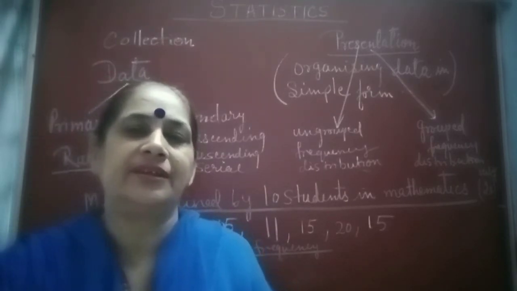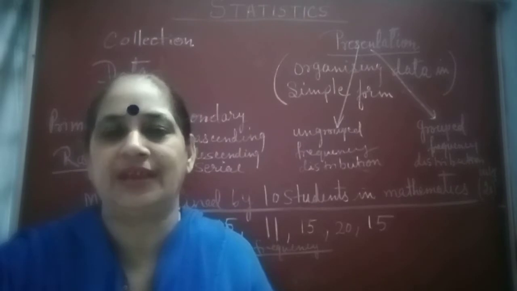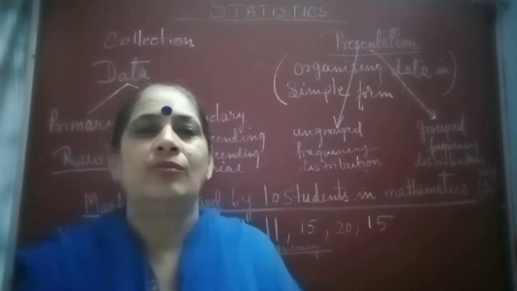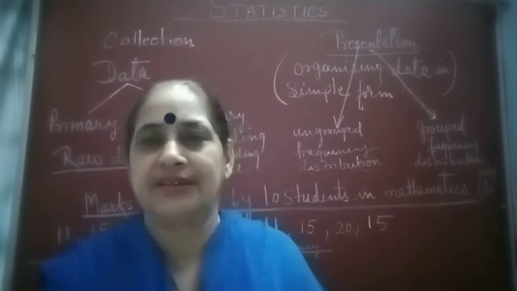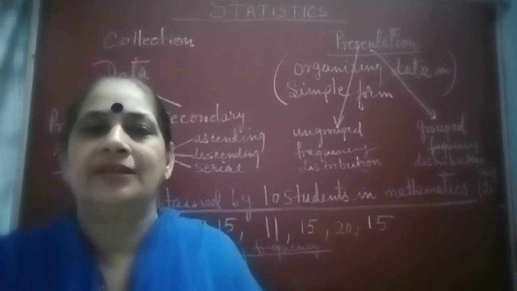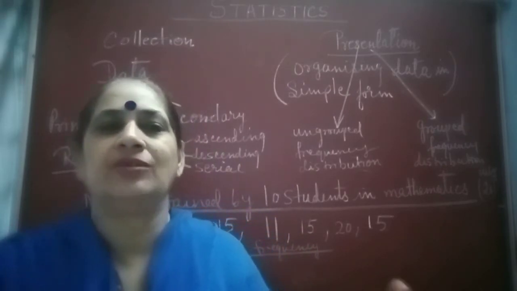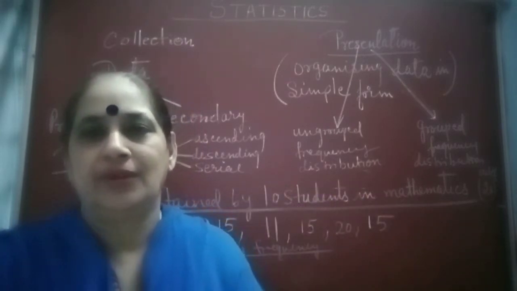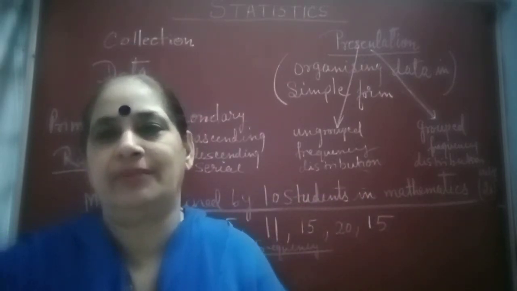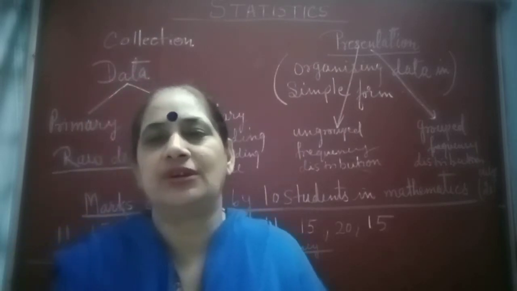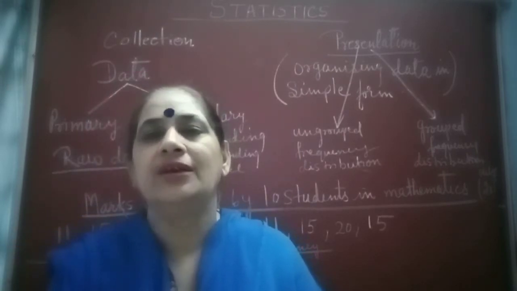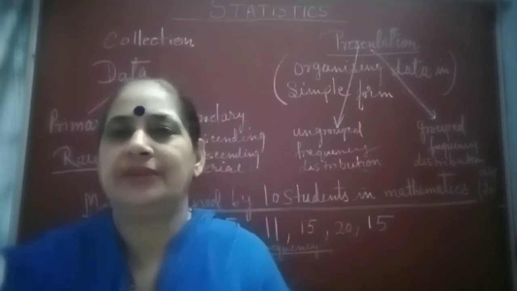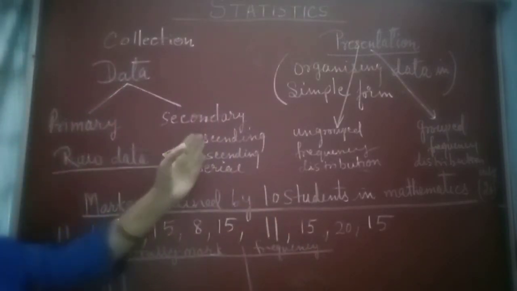where I will not collect the data but I will take data collected by somebody else. Like the Odisha government has collected some data and it is published in a news magazine or newspaper, and I have collected it from there. That is not very reliable data, and that data is called secondary data. Okay, so two types of data, primary data and secondary data.